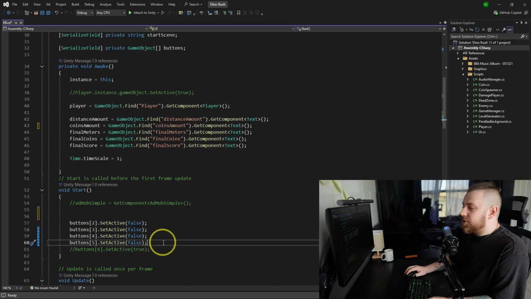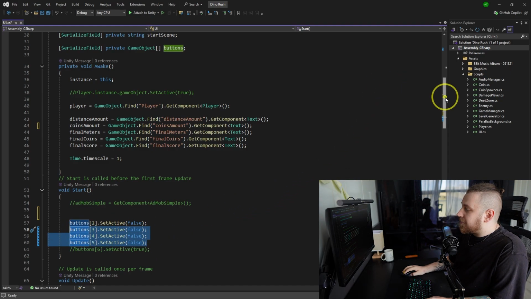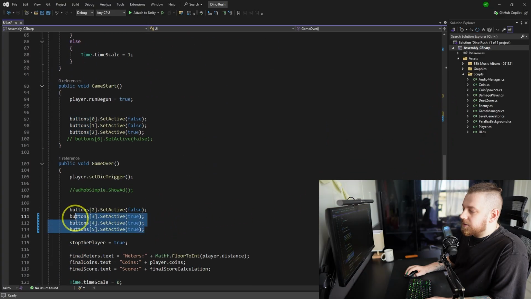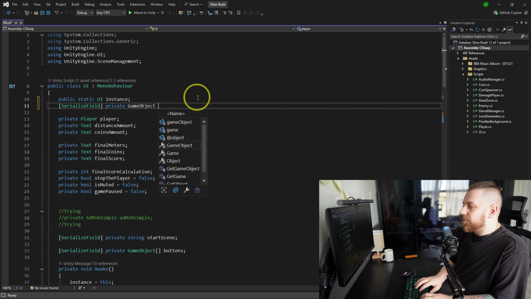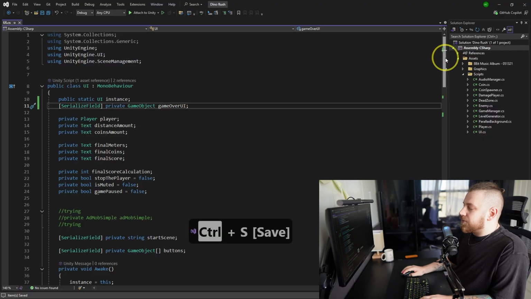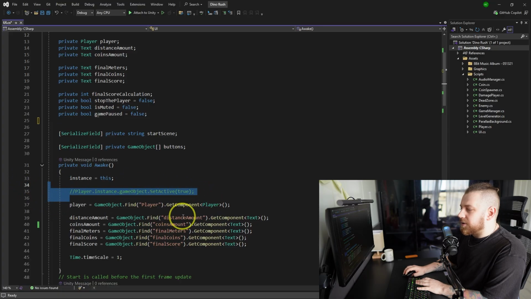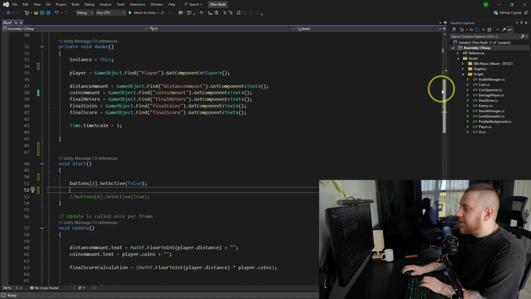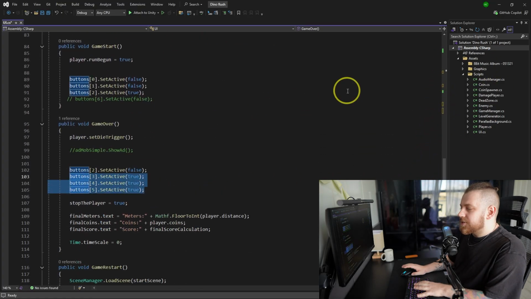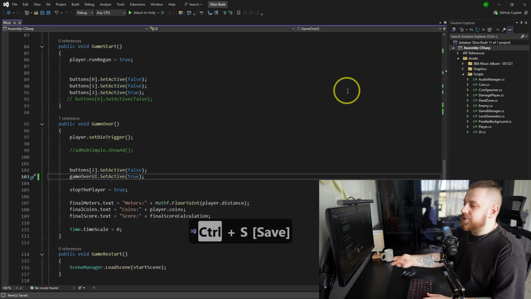Let's go to UI, and we're switching them off in the start, which we don't really need to do because we can switch it off in the inspector. But then over here, we switch them on in the game over function. So what we should do is create one reference for game over UI and switch it on here. This is what we need to do. Private game object, game over UI. Then we go to the start, and I'm gonna remove things we're not using because, well, we're not using them, so why are they there at all. So this one is not needed because we can switch it off in the inspector. And then on game over UI, you can remove this and do game over UI set active true, which makes much more sense now, right?